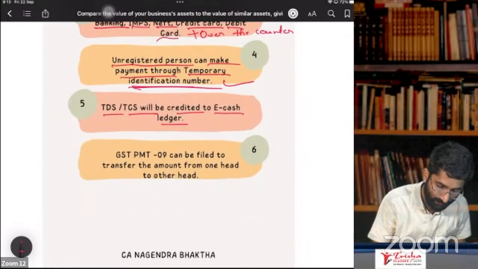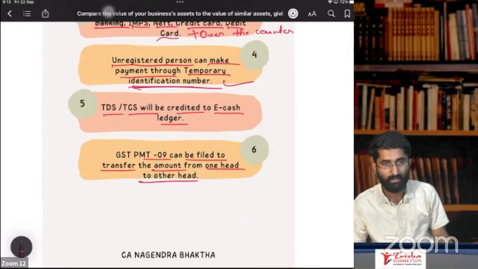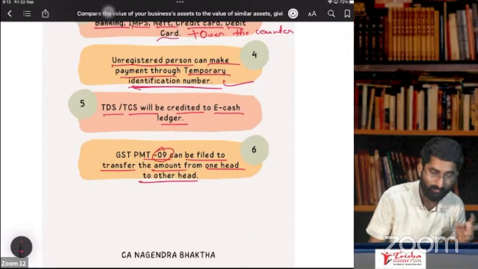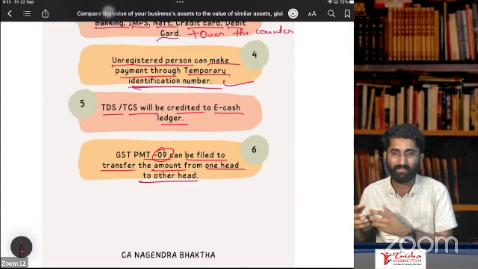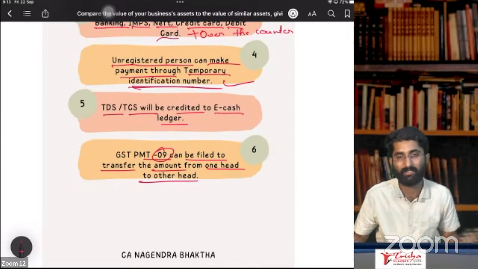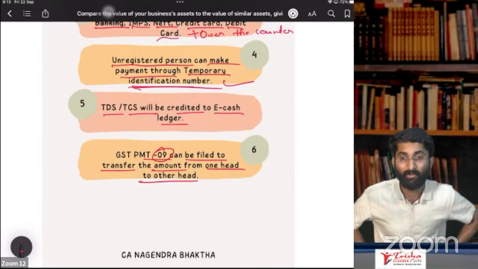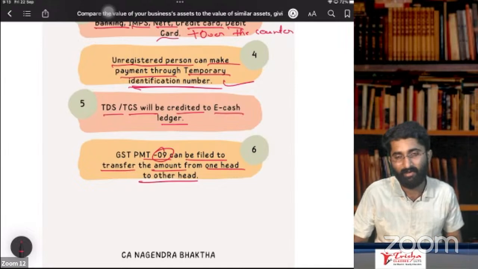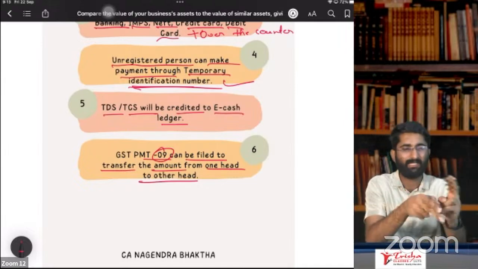Lastly, GST PMT-09 can be filed to transfer the amount from one head to another head. So PMT-09, sir, by mistake, I had to put the amount in IGST. By mistake, I did put the amount in CGST. I paid the challan, sir. Challan is also paid, sir. What to do, sir? In that case, you can file GST PMT-09 so that you can transfer that amount easily between the heads.